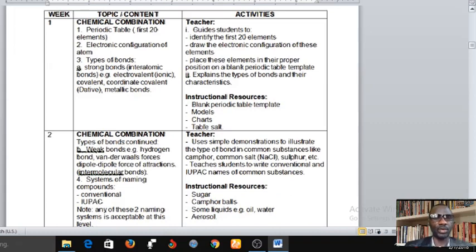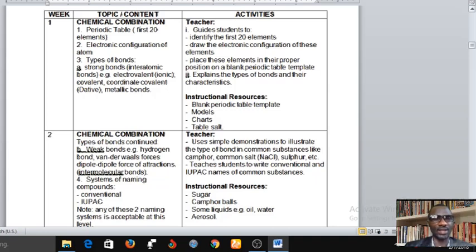Periodic table. The first thing you're going to treat in your second term SS1 is the periodic table. Here you're going to study the first 20 elements. The teacher is going to guide you to identifying the first 20 elements. You're going to draw the electronic configuration of these elements. Place these elements in their proper position on a blank periodic table template, and you should be able to explain the types of bonds and their characteristics.